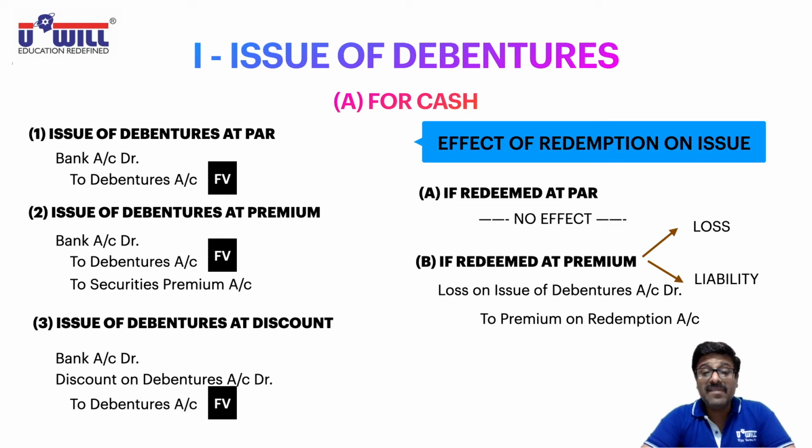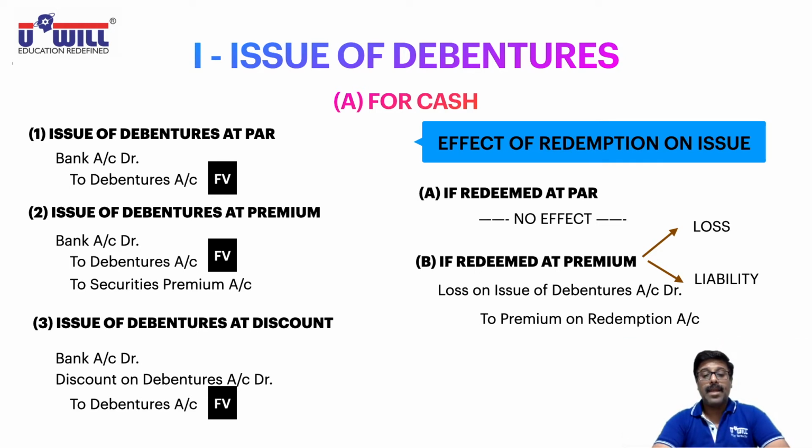So if debentures are going to be redeemed at premium, then what entry will you combine at the time of issue? This is the effect of redemption on issue, means you have to combine this entry at the time of issue. So what entry will you combine? Loss on issue of debentures account debit to premium on redemption. Logic: premium on redemption is a loss for the company. Debit all expenses and losses. So loss on issue of debenture account debit, as well as premium on redemption is a liability for the company. Credit the payable, so to premium on redemption account.